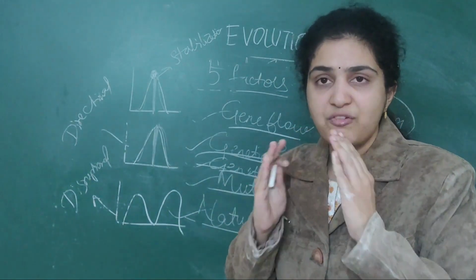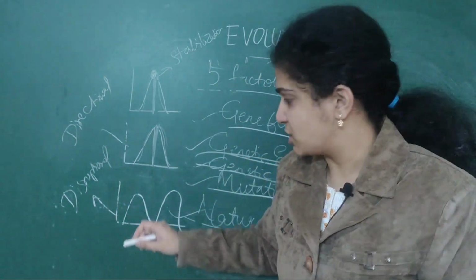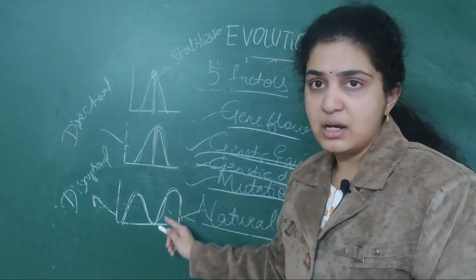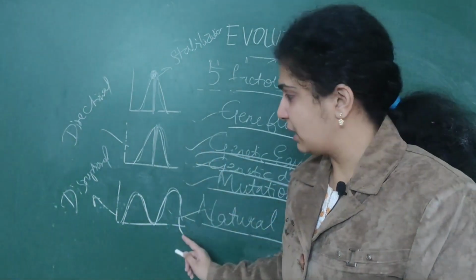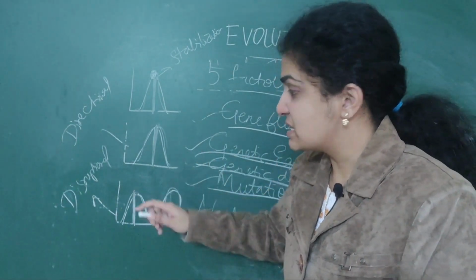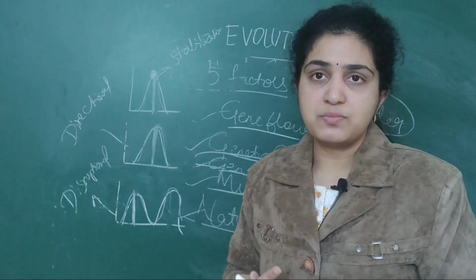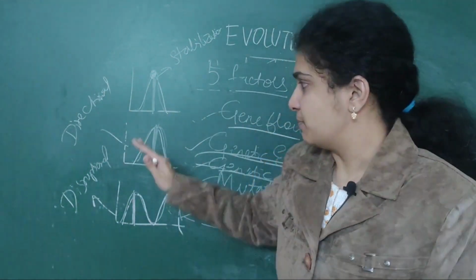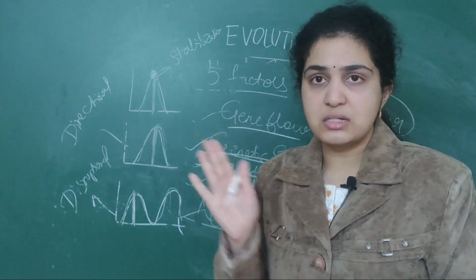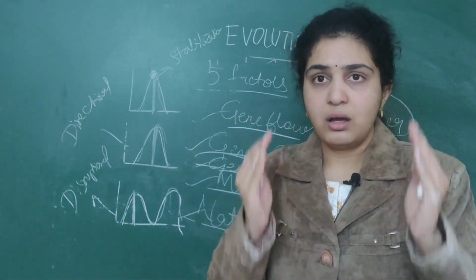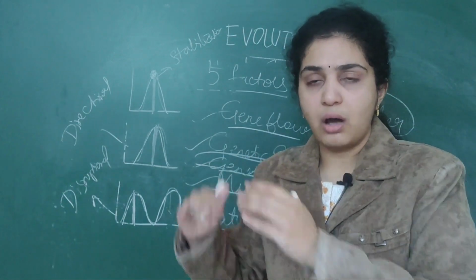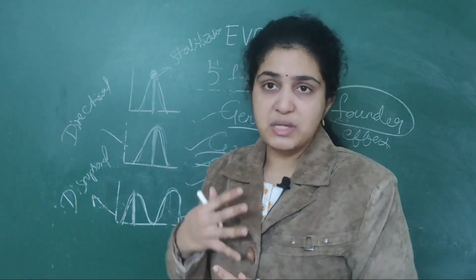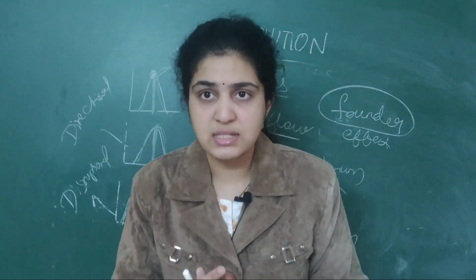If there is no perfect stabilization or direction, and in the graphs first it is going up, then coming down, again going up, again coming down, this is called disruptional. By the English terms only you can understand: stabilization, perfect stabilization; directional, changing its direction; disruptional, more coming out, down, out, down. So these are the 3 graphs which we have specified for natural selection.